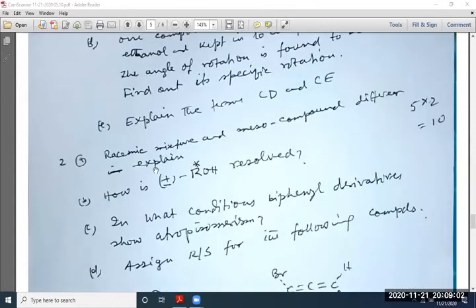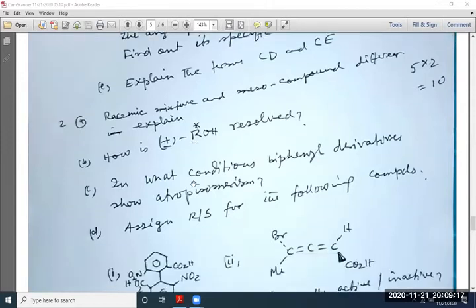Number 2. How do racemic mixtures and meso compounds differ? Explain. All questions have 2 marks. How is a plus-minus, that means racemic alcohol, resolved? Resolution.